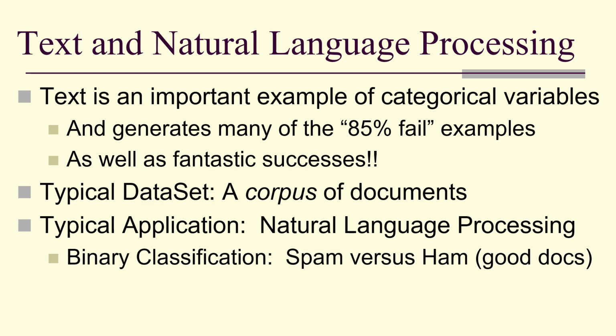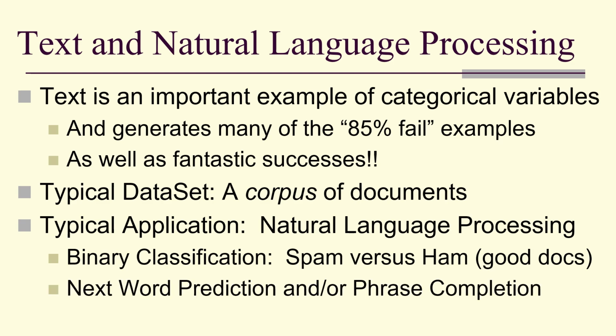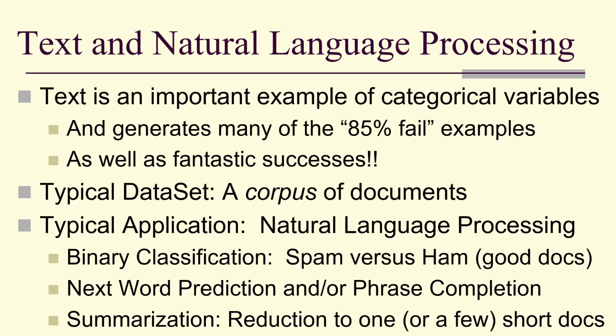Binary classification, spam versus ham, good docs versus junk docs. Next word prediction, phrase completion, and this is kind of also where you would put things like translation from one language to another. And summarization, reducing a large collection of documents down to one or two representative documents.